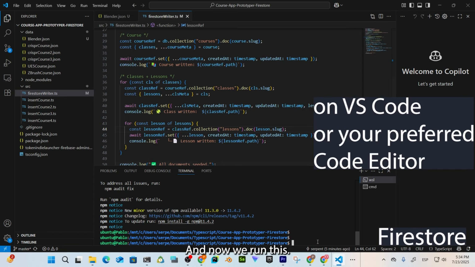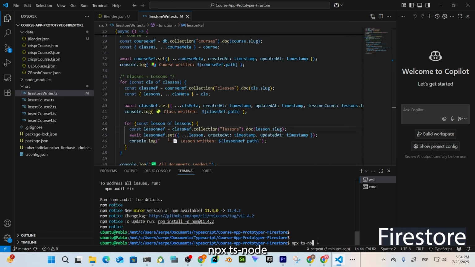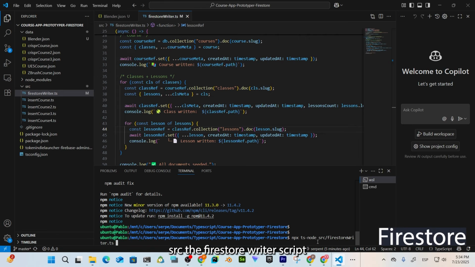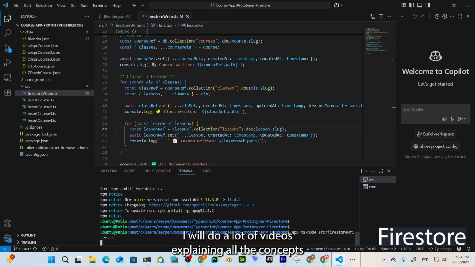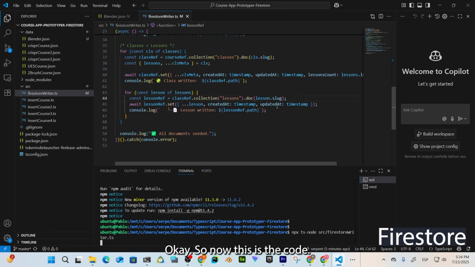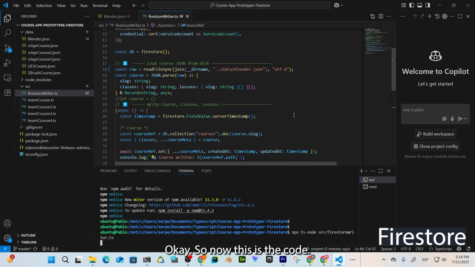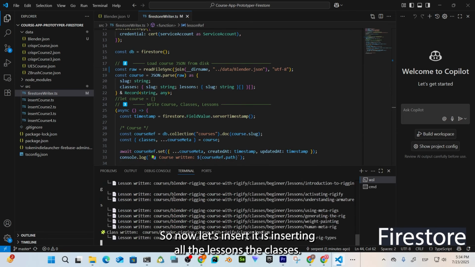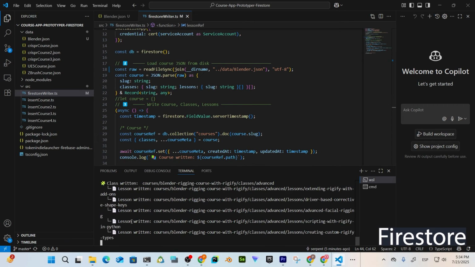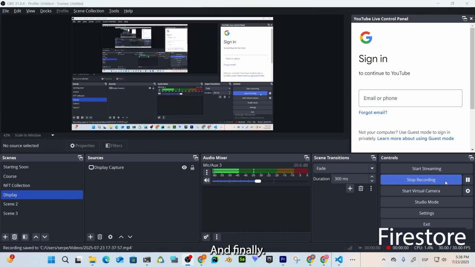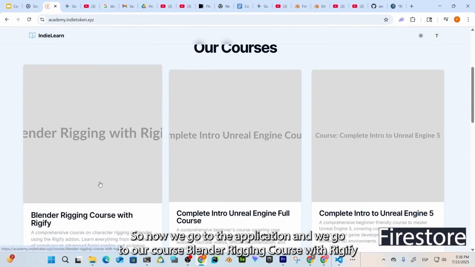And now we run npx ts-node src firestore writer. The idea is that this code will be open source, and I will do a lot of videos explaining all the concepts on Firestore, on security rules, on the Firebase side, and on TypeScript, okay? So now this is the code, let's insert it. It's inserting all the lessons, the classes, and finally, okay.